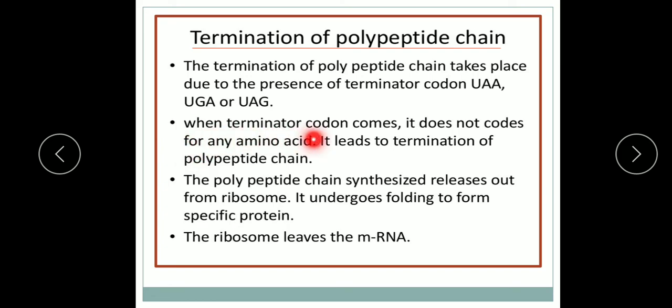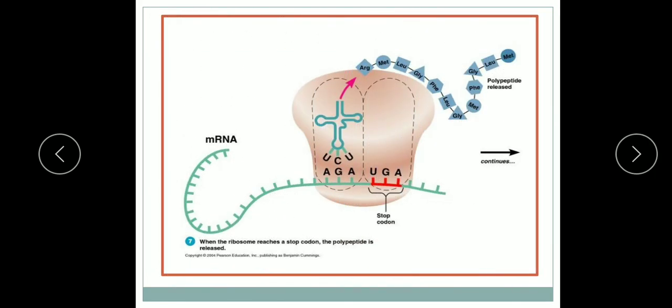Now when the terminator codon comes, it does not code for any amino acid. It leads to the termination of the polypeptide chain. The polypeptide chain synthesized is released from the ribosome. It undergoes folding to form a specific protein and the ribosome leaves the mRNA. Here you can see at the A site, the termination codon, either UAA or UGA or UAG.